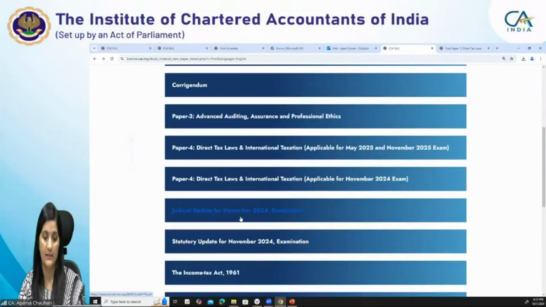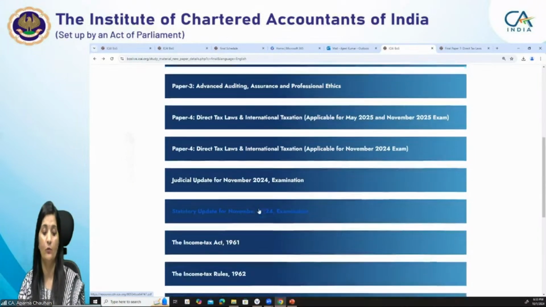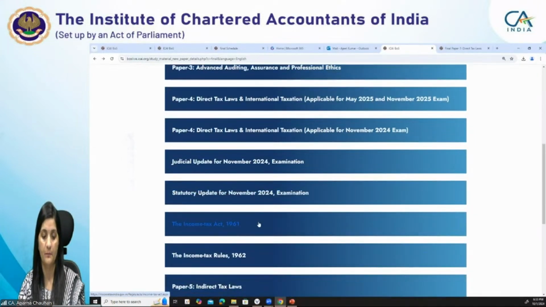At present, since the November 24 examination is going to happen, the judicial update is web hosted for the November exam, and the statutory update too. This is one of the important things that at this level we always suggest students: do your studies with the Bare Act also. You should know how to read the Bare Act. This is very important for you. Start understanding the Bare Act provision itself, right?